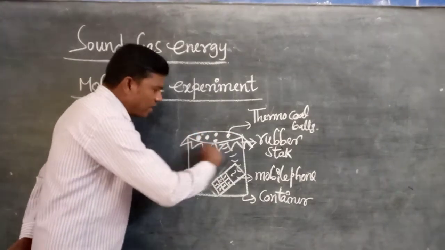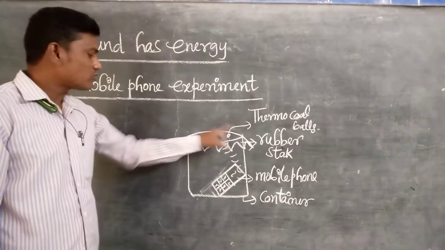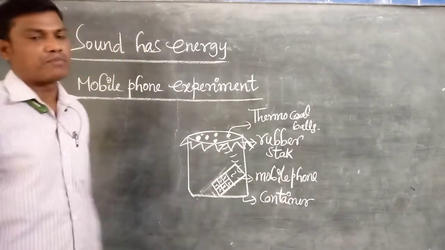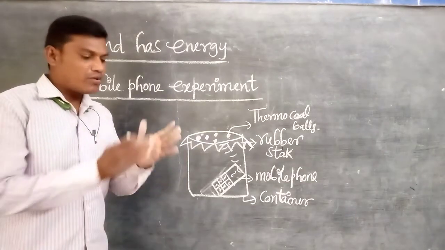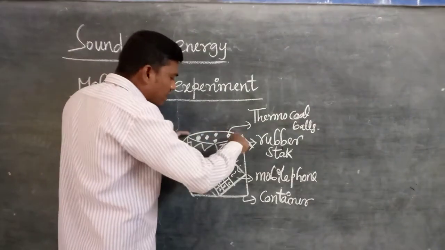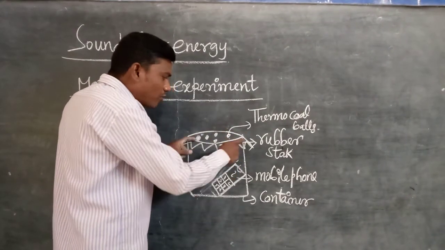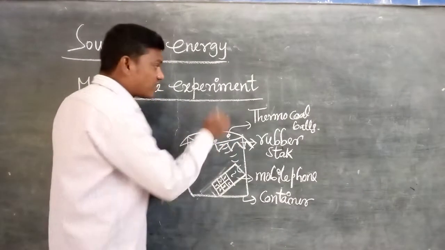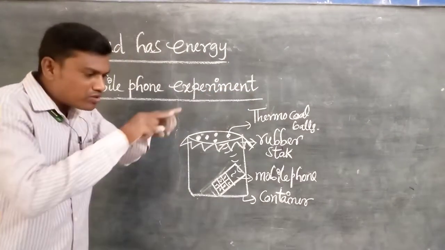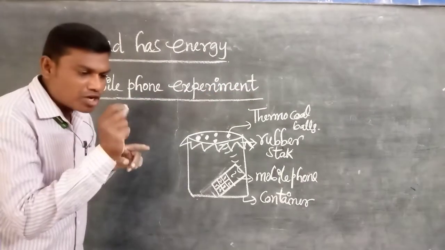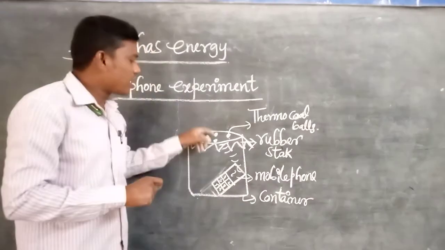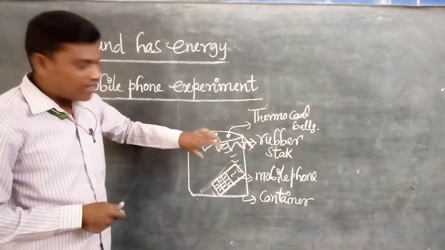After that, the open end of the mouth of the plastic container is closed with the rubber stack and tied with the rubber band. Rubber stack is nothing but a part of a rubber balloon. After that, we can keep some thermocol balls on it. Thermocol balls are small spherical balls, and they are light in weight. That's why we are using them for observing this phenomenon clearly.